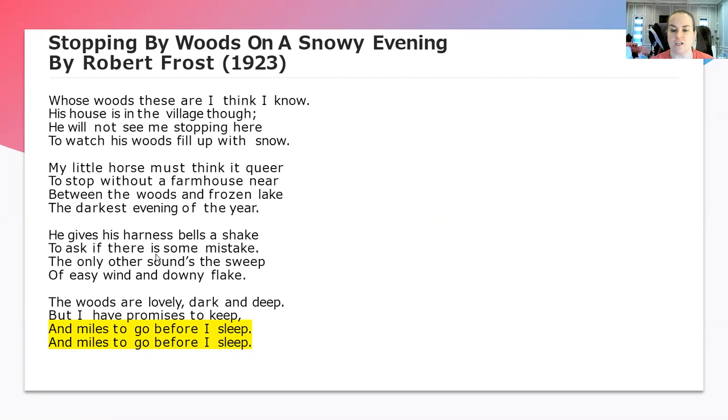He gives his harness bells a shake to ask if there is some mistake. The only other sounds the sweep of easy wind and downy flake. The woods are lovely, dark, and deep, but I have promises to keep, and miles to go before I sleep, and miles to go before I sleep.